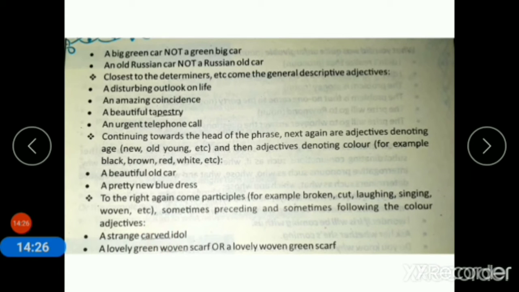Carved is a participle. A lovely green woven scarf. Sometimes the participle is preceding or sometimes following the color. So, a lovely green woven scarf, or you can say a lovely woven green scarf.